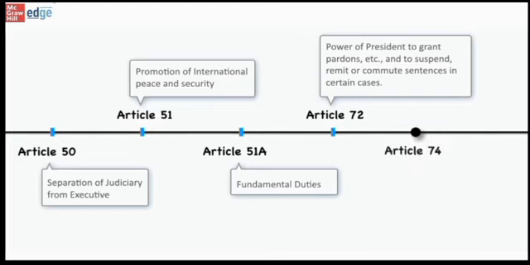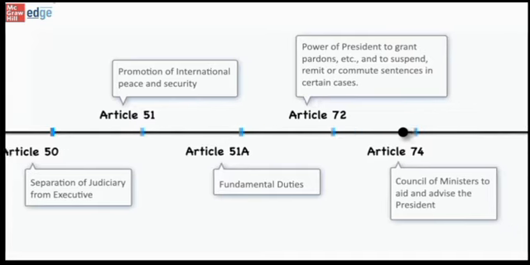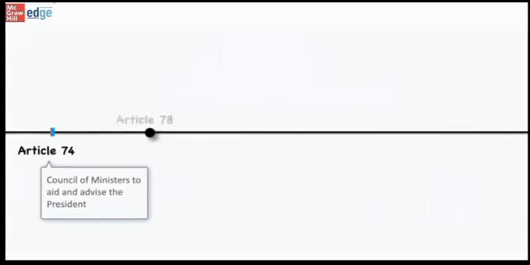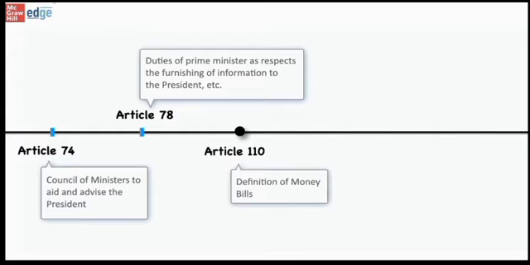Next is Article 74, which is about Council of Ministers to aid and advise the President. Next is Article 78, which is about duties of Prime Minister as respects the furnishing of information to the President, etc. And another important article is Article 110, which is about definition of money bills.